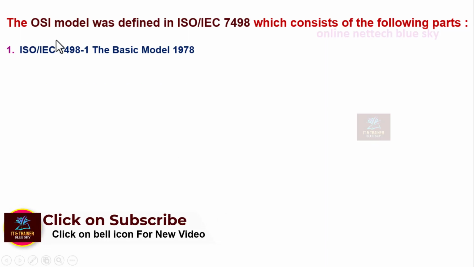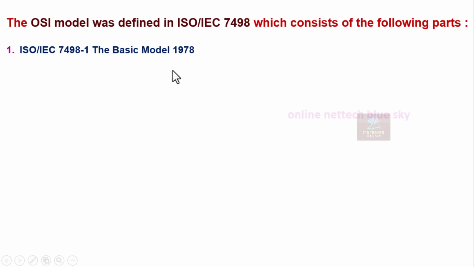ISO/IEC is a kind of certificate number. The basic model was created in 1978, though it was created around 1973 for a communication protocol, published in 1978 and completed in 1984.